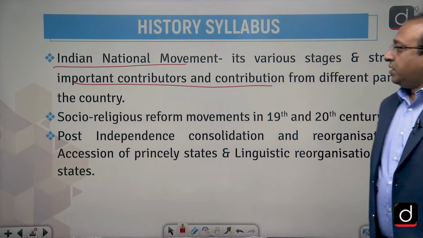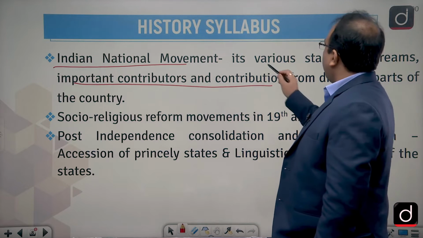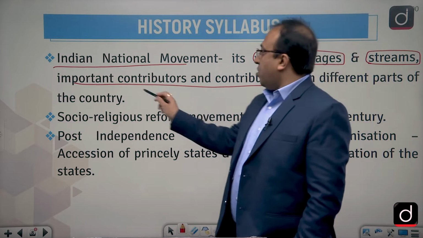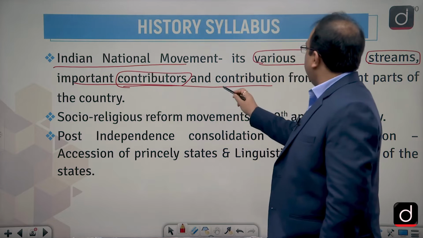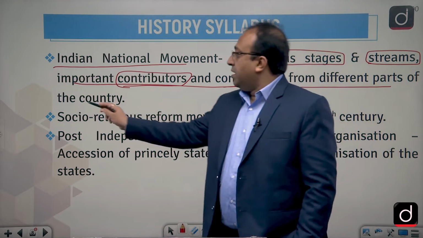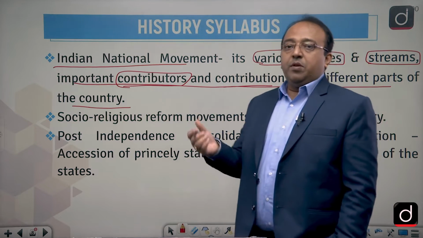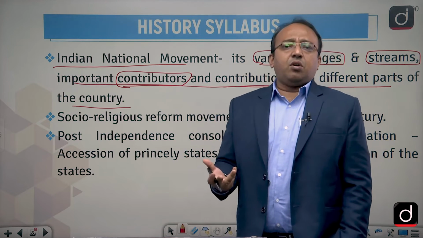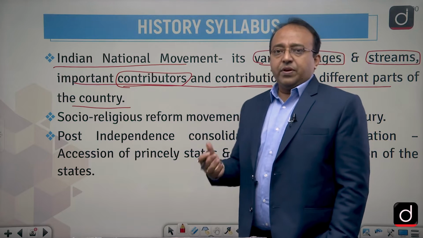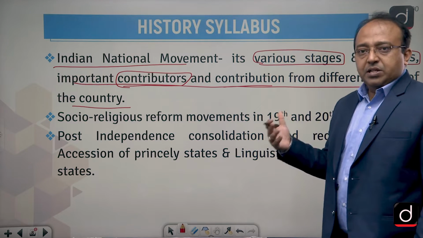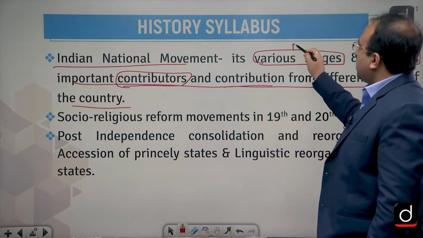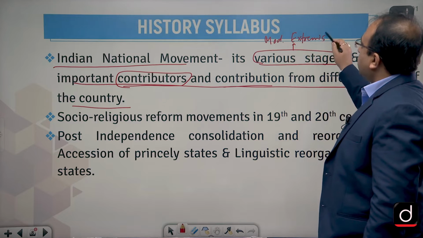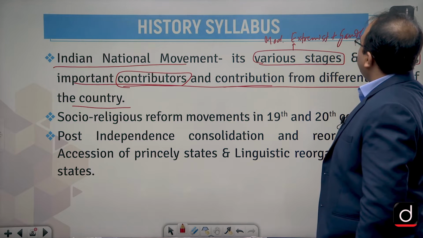parts of the country. It simply means when it talks about various stages, it talks about various streams, it talks about important contributors, it talks about the contribution from different parts of the country. So you can understand the Indian national movement should not only be conceived from the perspective of what only the Indian National Congress actually was able to achieve. Rather, when you study the Indian national movement, obviously you have to study in various stages, especially stages like the moderate stage, then the extremist stage, then the Gandhian stage. This is how you have to understand the various stages of the Indian national movement.